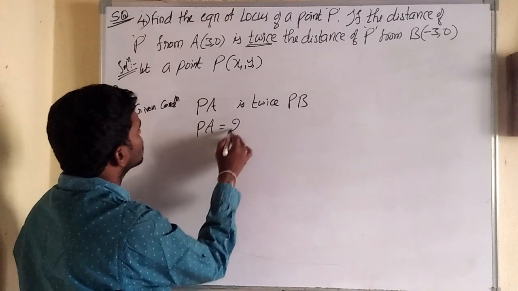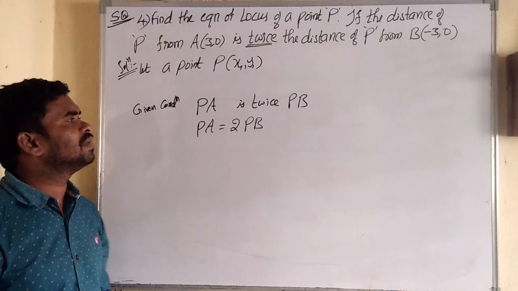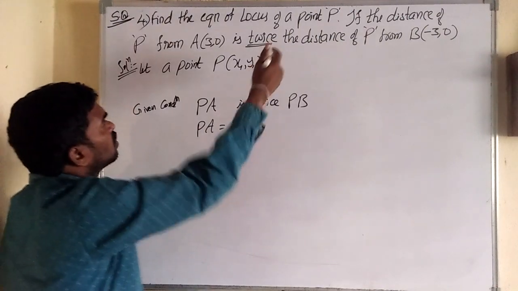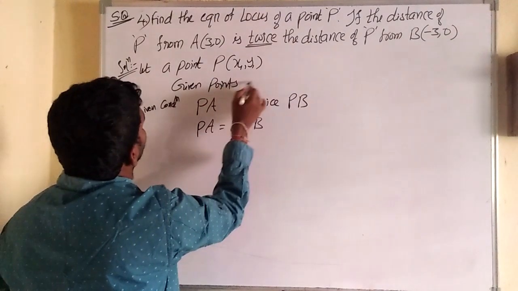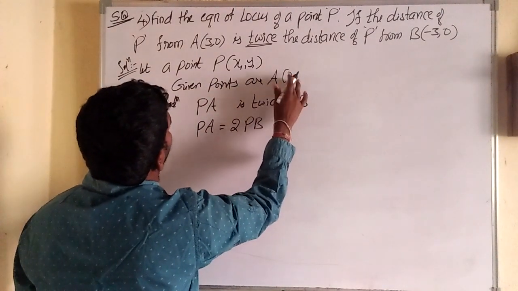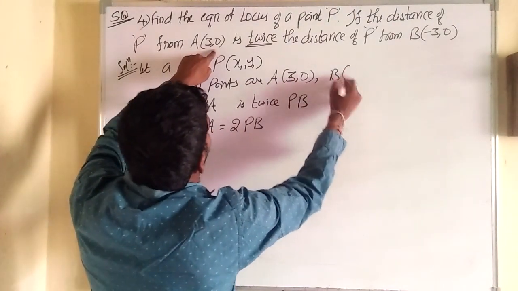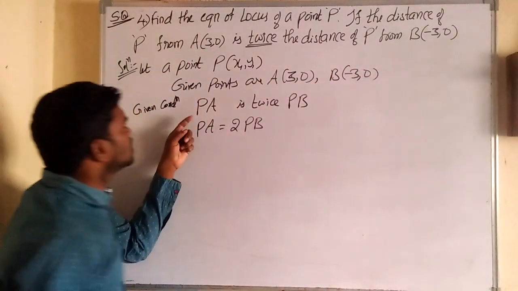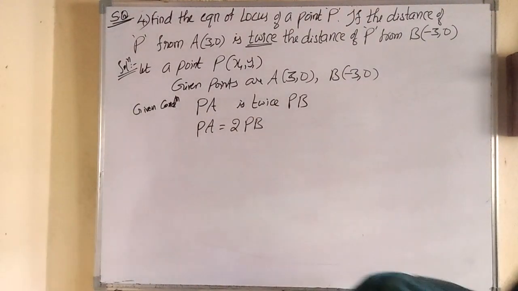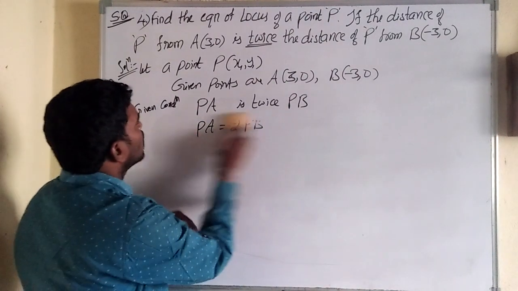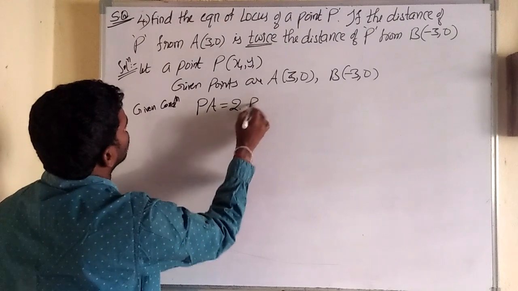Yes, very good, PA means 2 into PB. Suppose thrice, it means 3 into PB, like that. Twice is given. What about A and B? The given points are A, which is 3 comma 0, and B, which is minus 3 comma 0, and the condition is PA is twice PB. So no need to write the inverse, directly we can write PA equal to 2 into PB.